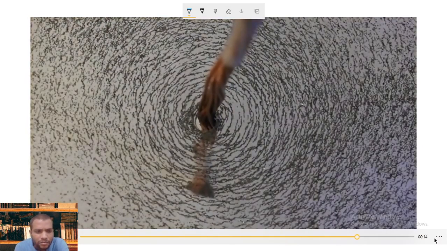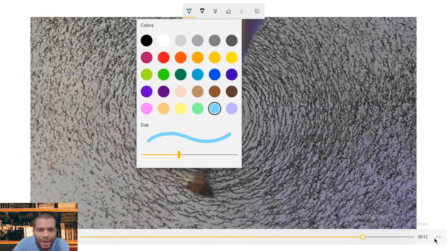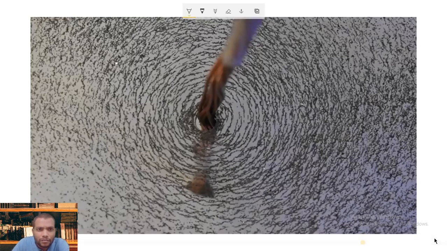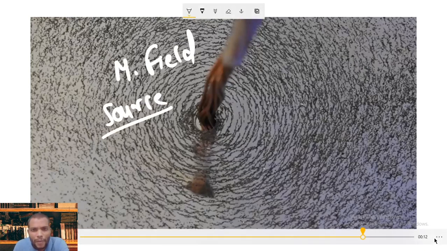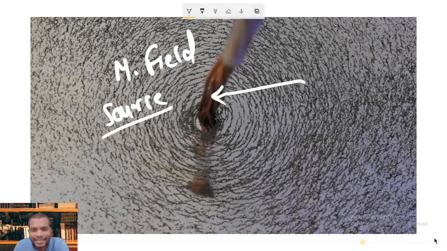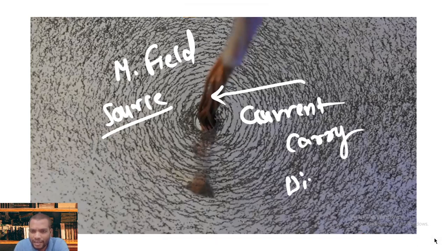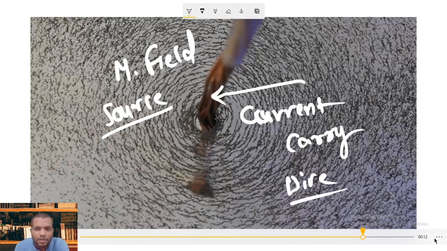Now here, if you ask a question, what is the source of magnetic field? The source of magnetic field is none other than this current carrying conductor. Current carrying wire, simply you can write. So a current carrying wire generates magnetic field. So this was understood by Oersted experiment.